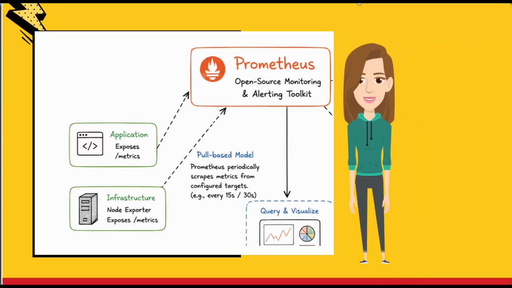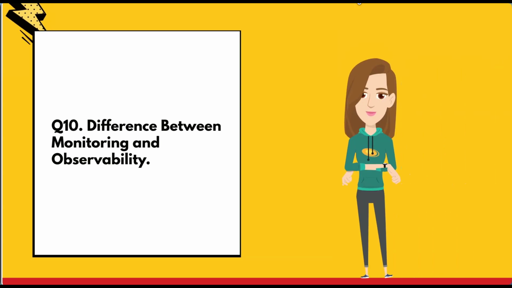Next, why does Prometheus use a pull model? Prometheus uses a pull model, which means that the Prometheus server periodically scrapes metrics from applications instead of the applications sending the data themselves. Now, this has a few advantages. Prometheus controls the scrape schedule and makes the data collection consistent. Also, if a target is down, it can easily detect it because the failed scrape indicates a problem. Plus, it works very well with dynamic environments like Kubernetes, where new services are constantly being added and removed. Now, given Prometheus monitors, what's the difference between monitoring and observability? I have recorded a short video highlighting the difference between the two, so do take a look.